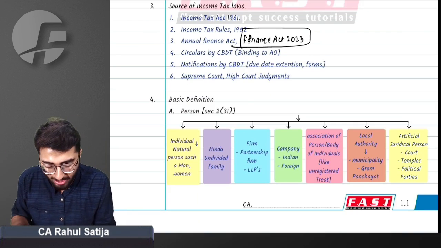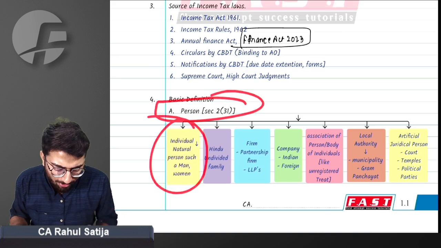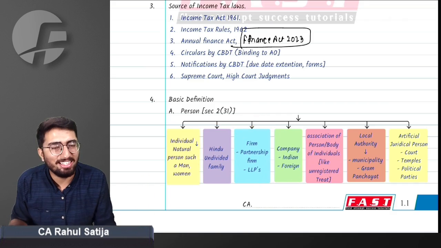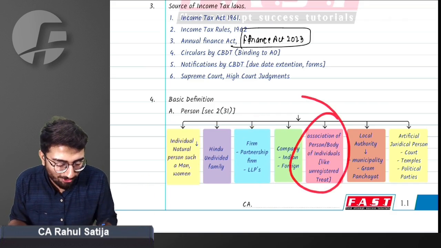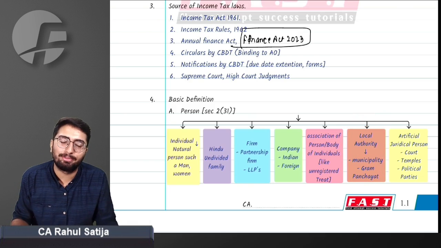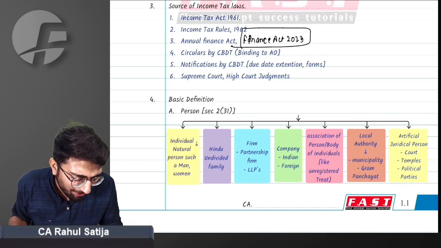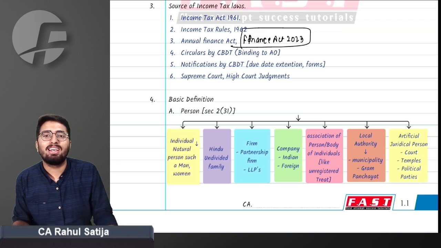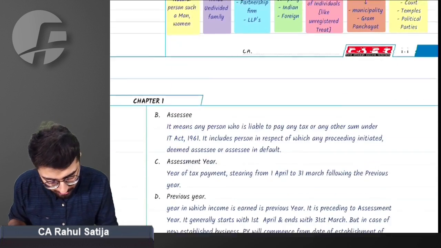So what does person mean? Individual, like a man, woman, HUF, partnership firm, LLP. A company, it can be either Indian company or foreign company. Association of persons, local authority, like municipality, gram panchayat. Or artificial juridical person like courts, temples, political parties, or any trusts which are registered. These are nothing but artificial juridical persons.